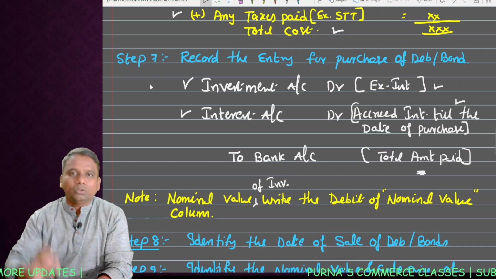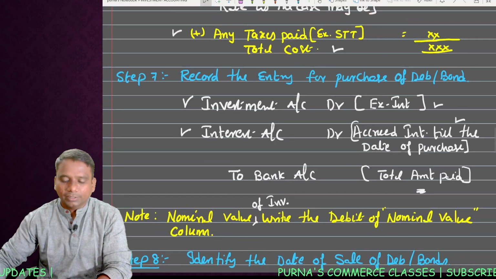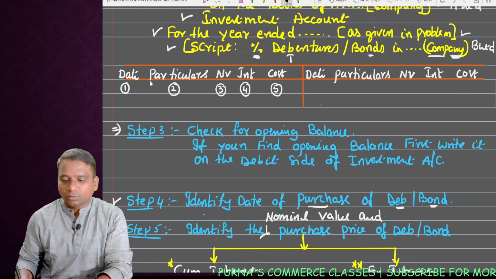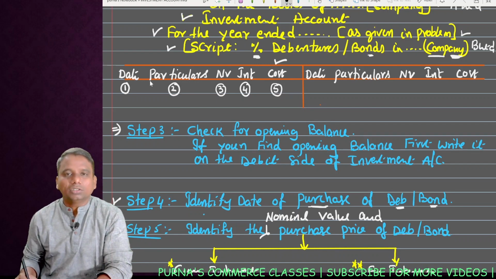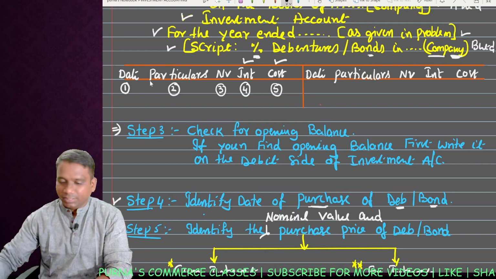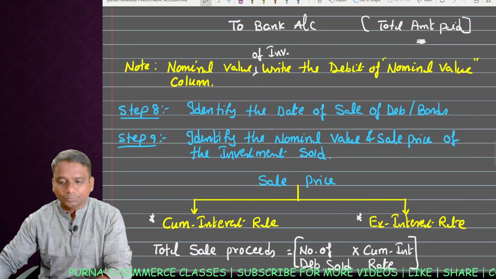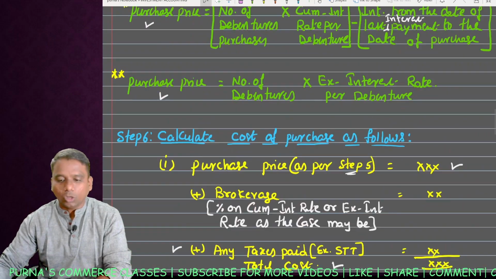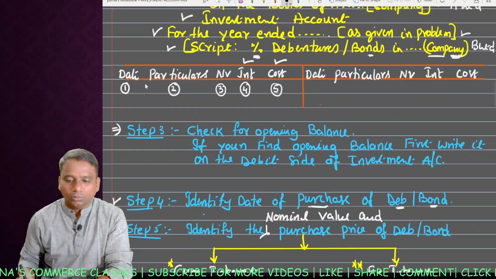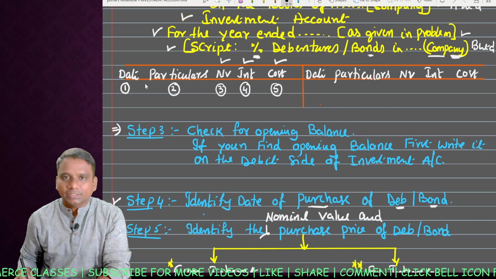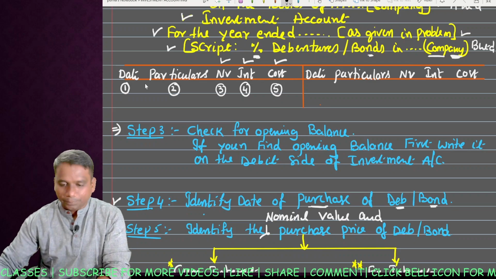Now tell me, investment account is debit. So on the debit side, if you observe here, this is the investment account. Investment account is debited. The cost value write down in the cost column and the interest portion write down in the interest column. Next, step 7. Note this point. Nominal value of investment we have to write in the debit of the nominal value column. Observe here, we have 3 columns. Nominal value of debentures purchased, write down in the nominal value column, the interest in the interest column, and the cost amount in the cost column. Next step.